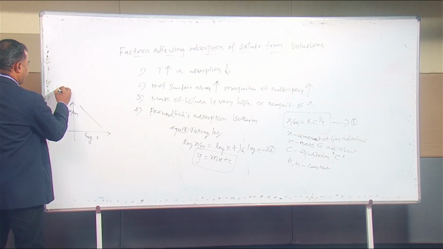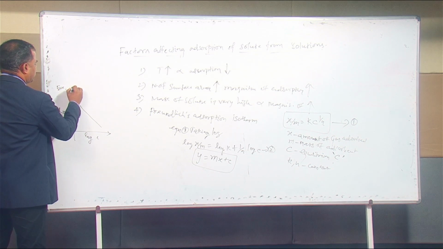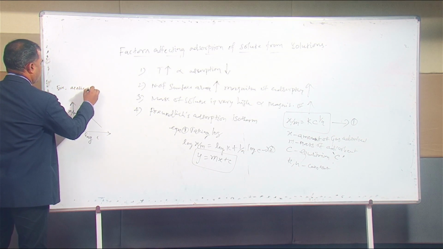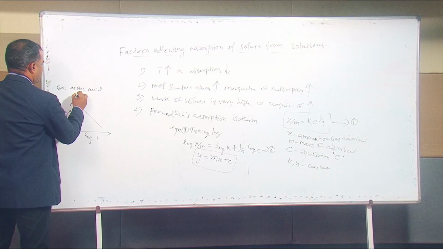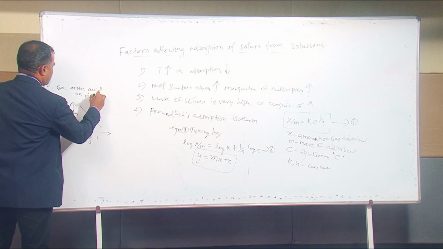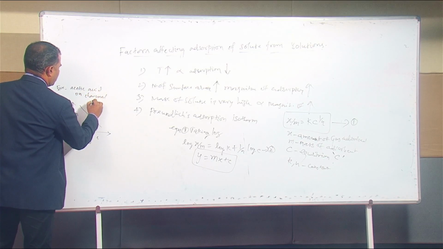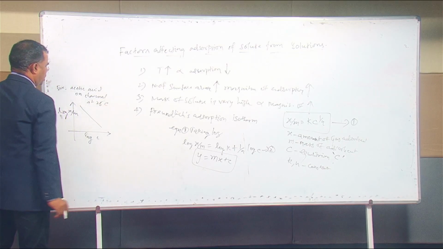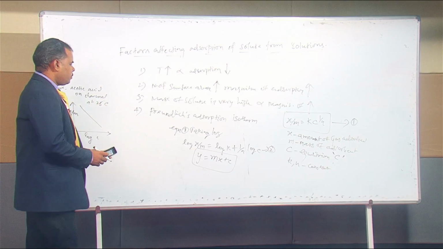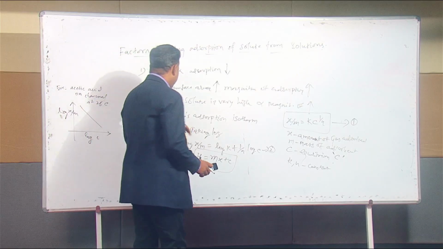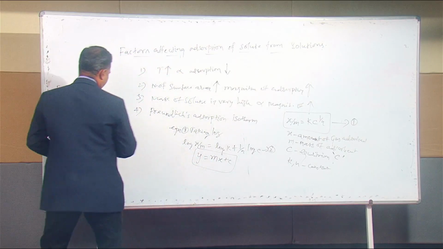So this is the example for acetic acid on charcoal at 25 degrees Celsius.